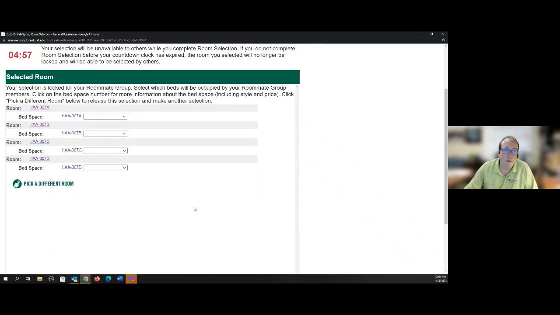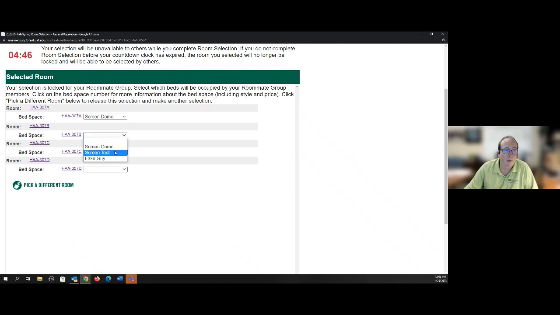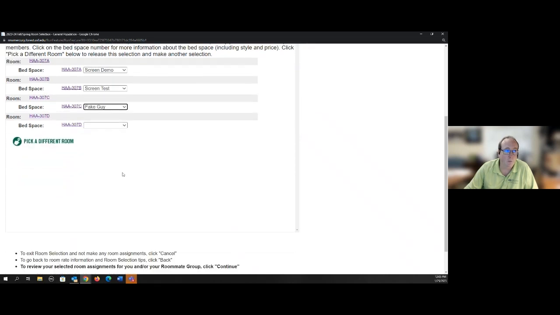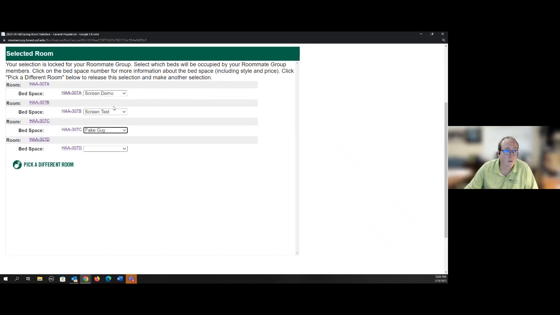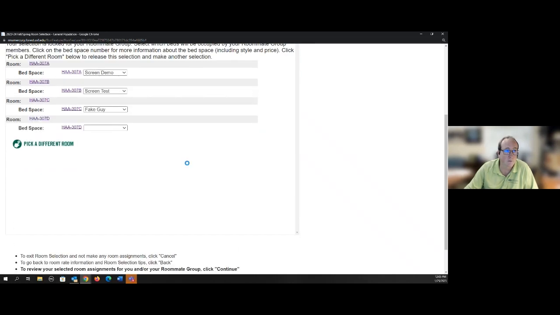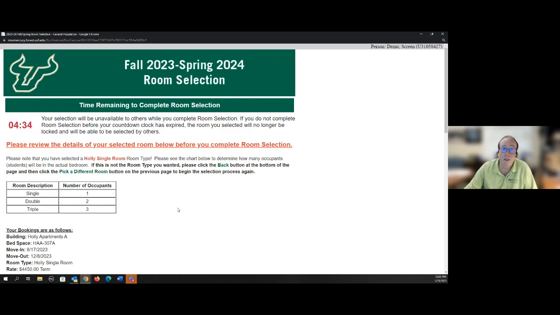Now I know earlier we talked about the fact that I couldn't pick a room with a unit, or in that case it was a suite with 4 beds that were available, but I'm going to try it here. And I know that it's going to work because the room is full, the room is full, and the room is full. So I'm going to go down here and say continue. I know I left that one bed empty, but it did work because what I've done is I filled 3 rooms completely, and so it's going to let me do that.